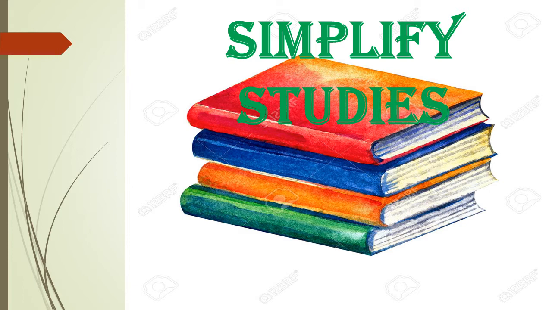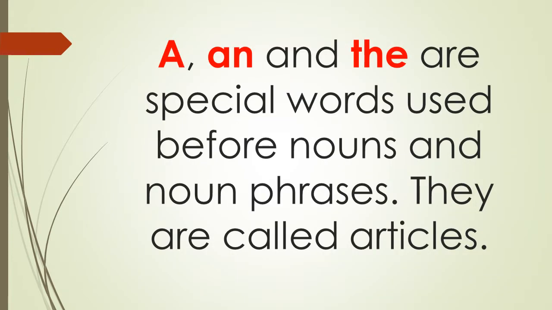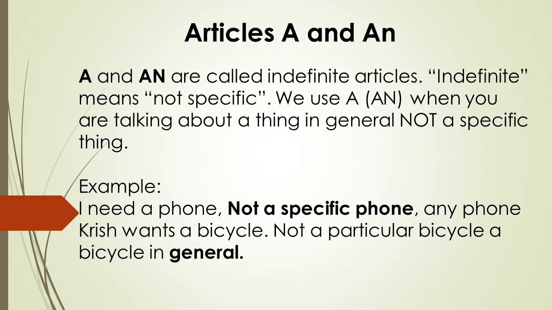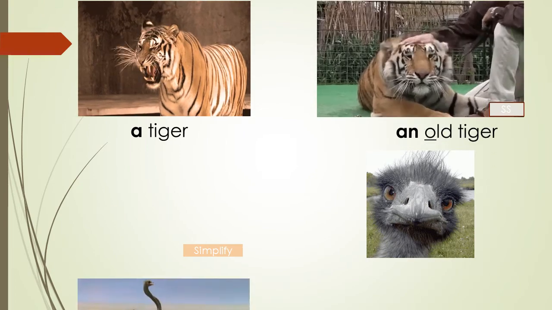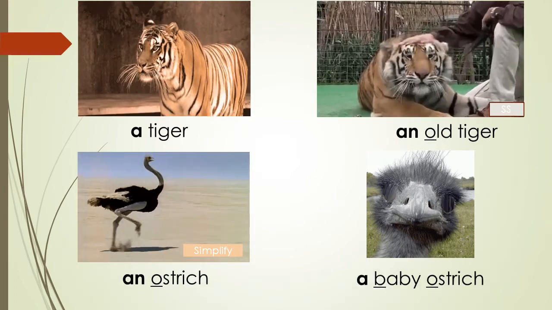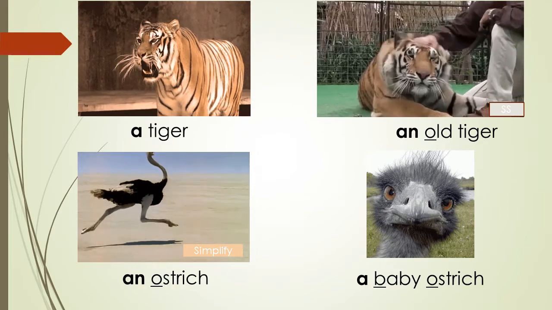In today's module, we are going to study about articles. Well, articles are special words like a, an, and the, which are used before nouns and noun phrases. A and an are called the indefinite articles because they indicate any person, animal, or thing in a general way. For example, a tiger, an old tiger, an ostrich, a baby ostrich.